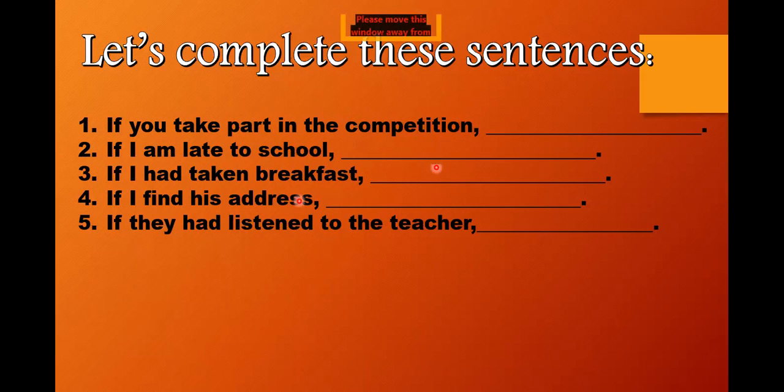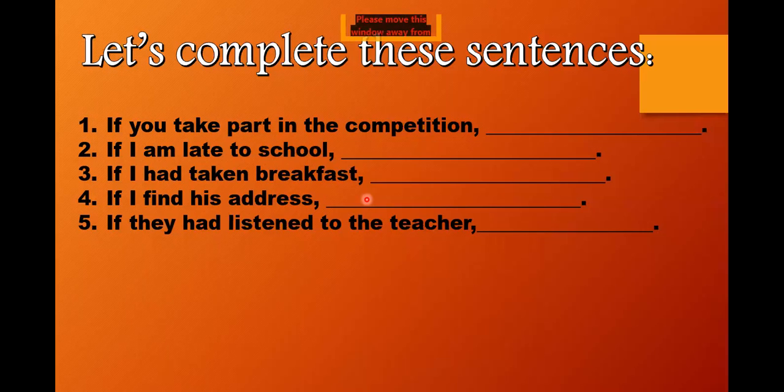Okay, now the fourth one. Let's see. If I find his address, Zimal, can you answer me the fourth one? If I find his address. Okay, that is right, Faleha.